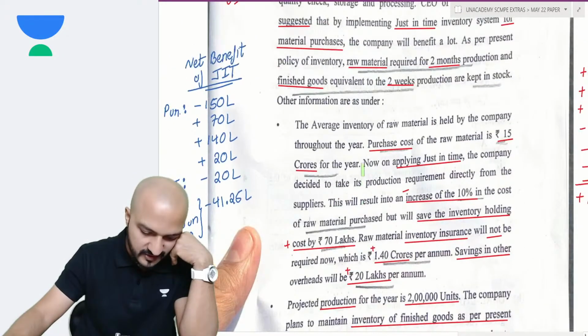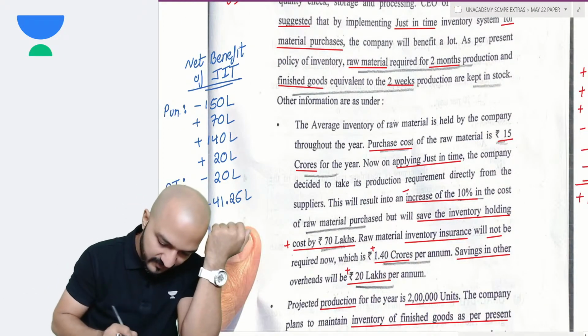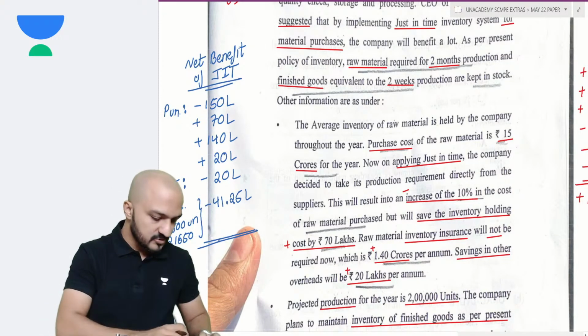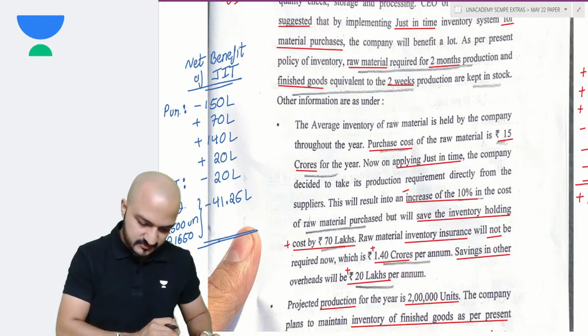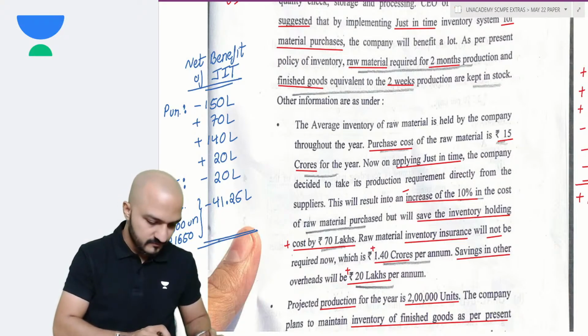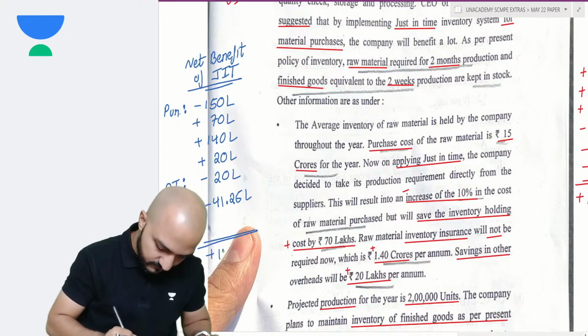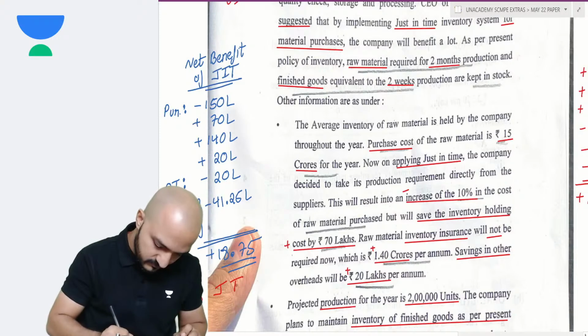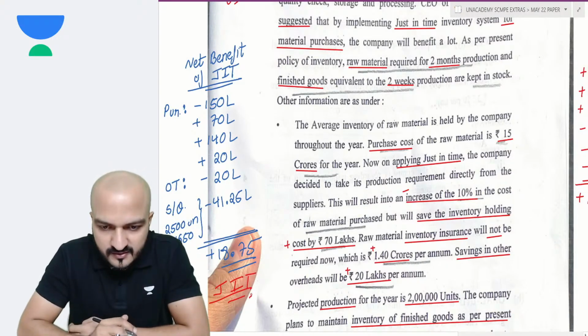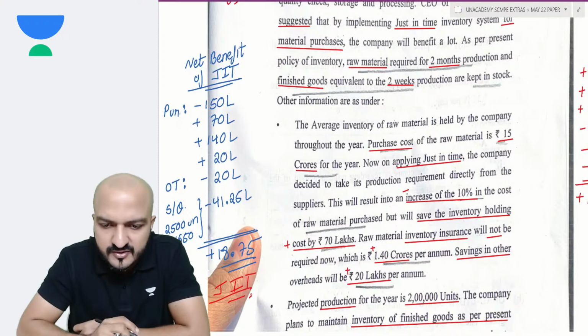Let's see the net benefit here. If net benefit is positive, then yes, JIT should be implemented. So 150 lakhs is negative, plus 70 plus 140 plus 20 minus 20 minus 41.25 makes it 18.75. 18.75 positive, so yes, JIT should be implemented. Yes, Darshan, I considered 100 units increase in raw material price per unit into 2 lakh, which will be 200 lakhs. I got confused, sir.